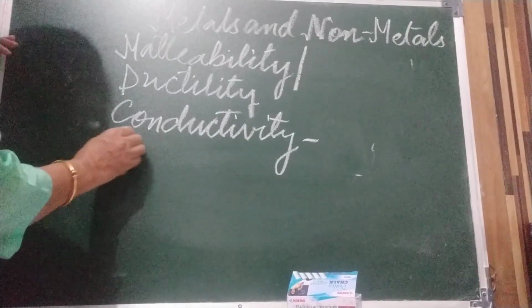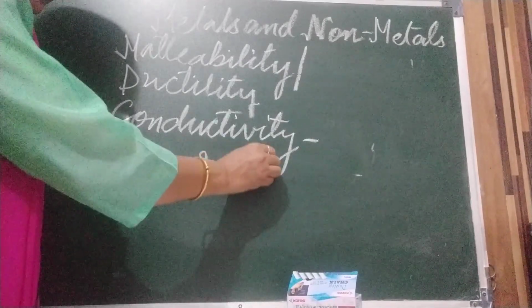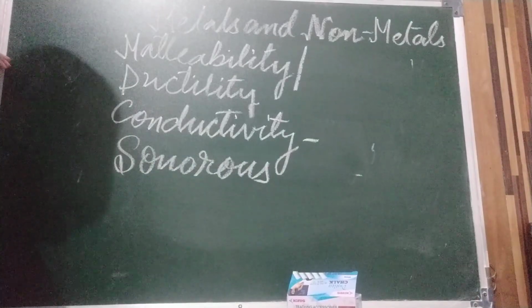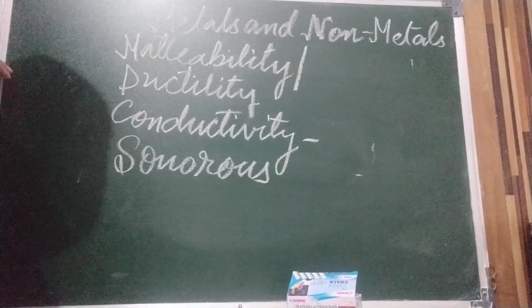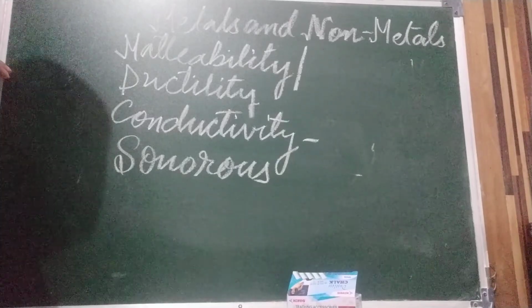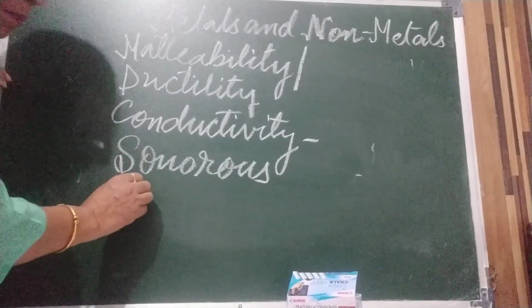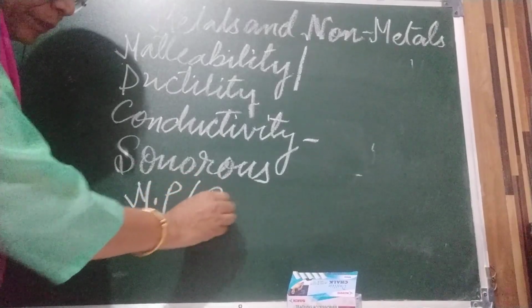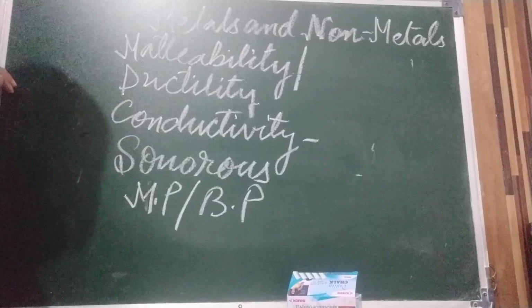Now next is sonorous. Sonorous means most metals produce a ringing sound when struck. They are sonorous in nature, and non-metals are non-sonorous. Now next is melting point and boiling point.